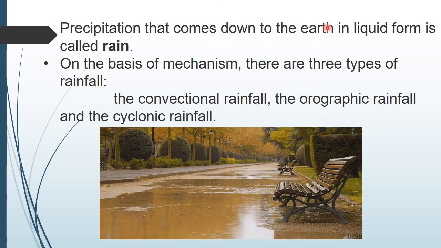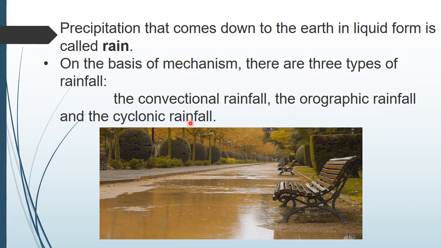The precipitation that comes down to the earth in liquid form is called rain. So in liquid form, it comes down to the earth. That is called precipitation. That is called rain. What is rain? Liquid form that we are getting on the earth.